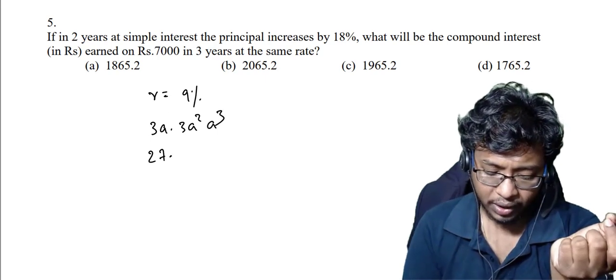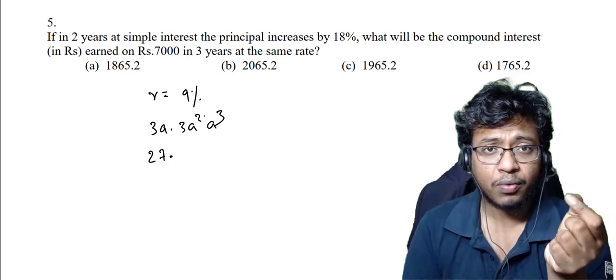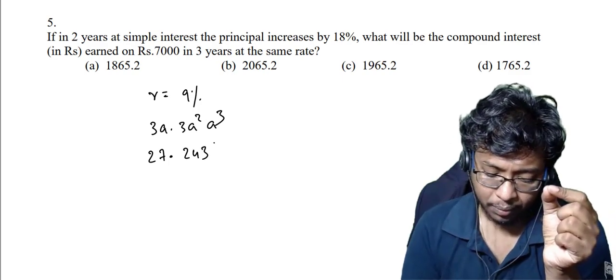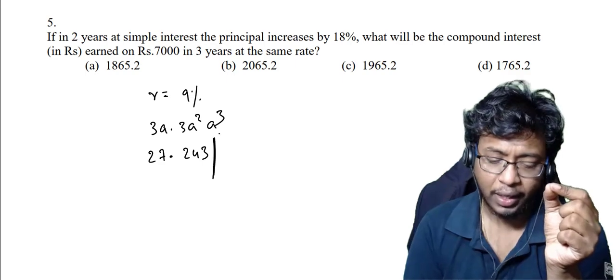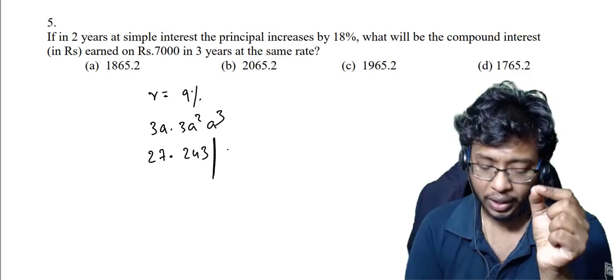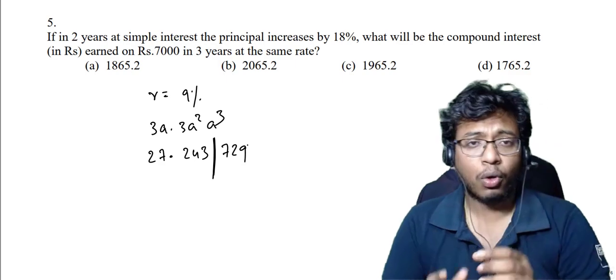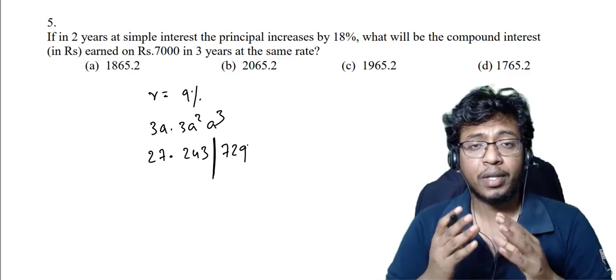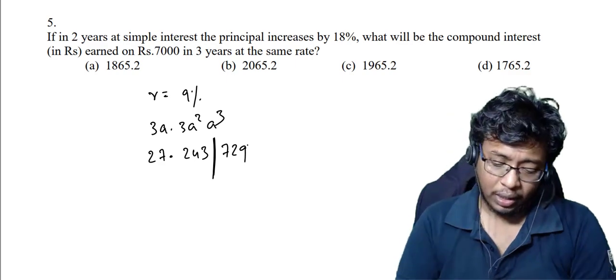9 threes are 27. So 3 into 9 squared is 81, 81 into 3 is 243. Then put a dash here. A cube, 9 cubed is 729. I told you, you should always memorize squares till 30 and cubes till 10. That will be immensely useful for your calculations, right?